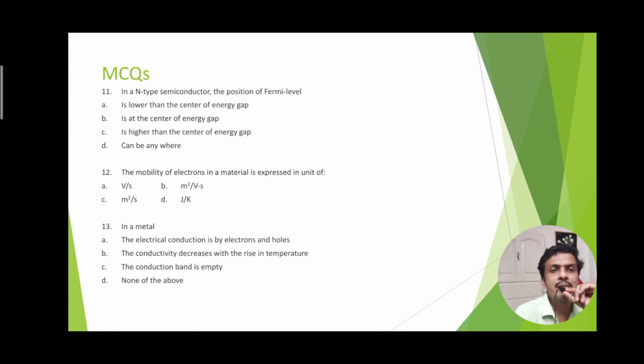The conductivity decreases with rise in temperature, meaning resistance increases. Resistance increasing with rise in temperature shows a positive temperature coefficient of resistance, and yes, it is true for metal. That is why option B is the correct answer.